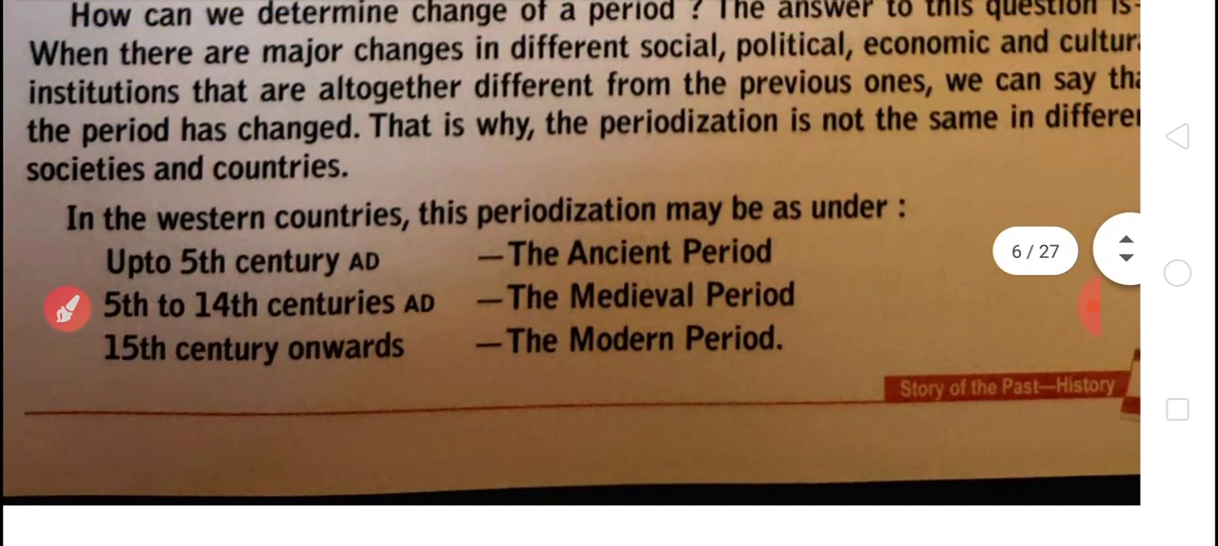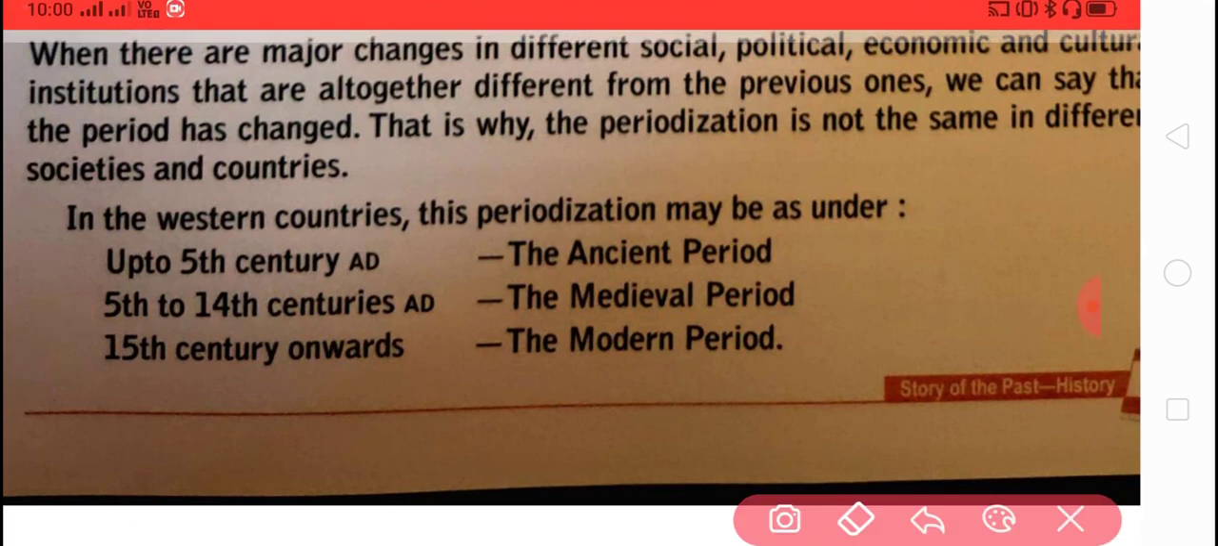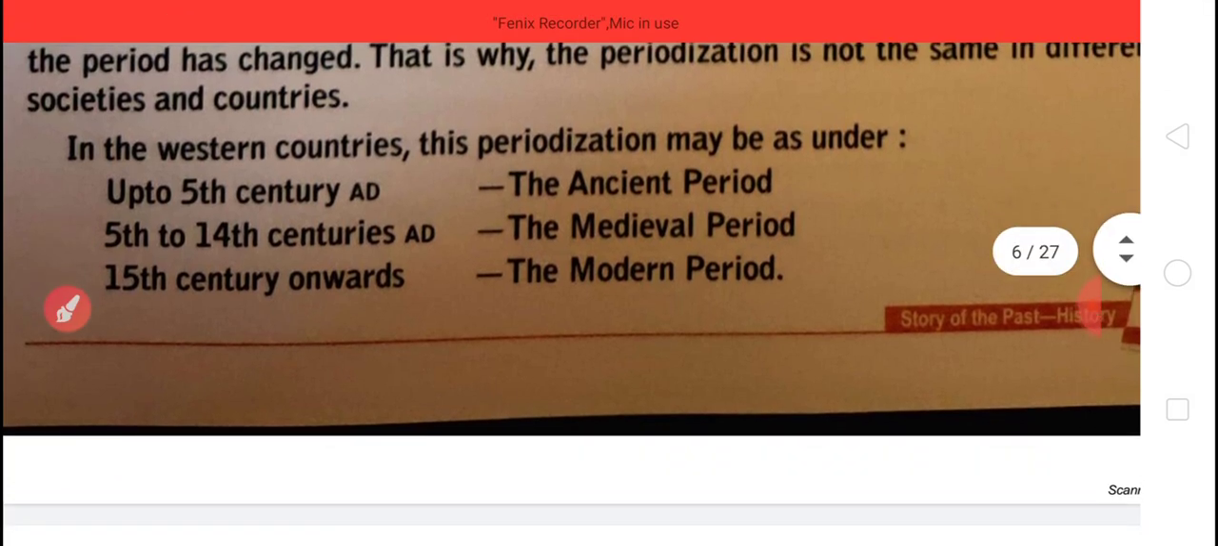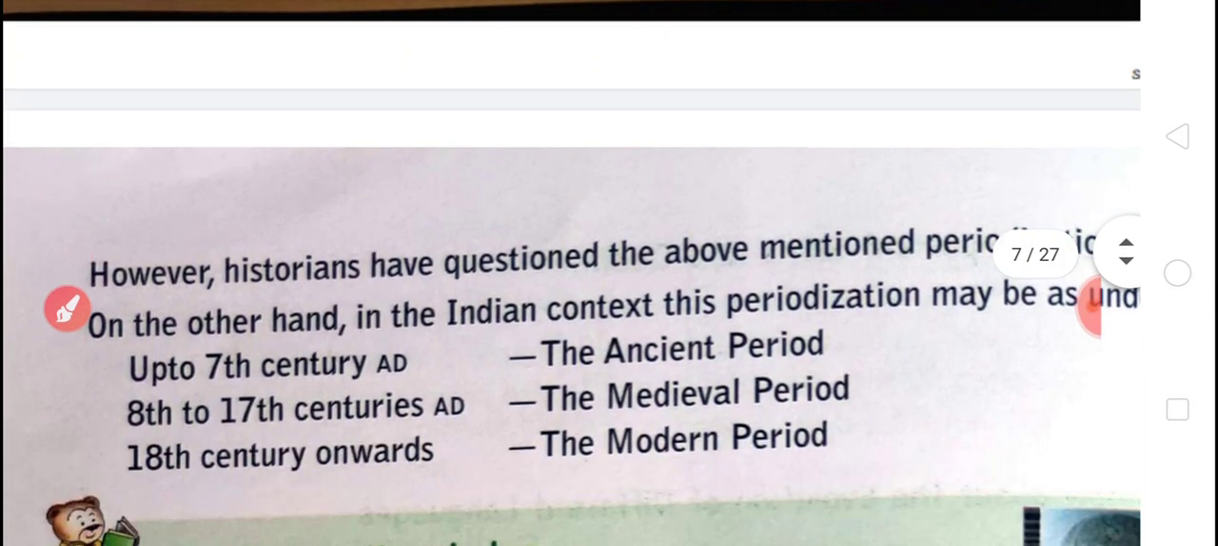In the Western countries, the periodization may be: up to the 5th century ancient period, 5th to 14th century medieval period, and 15th century onward modern period. However, historians have questioned the above-mentioned periodization.